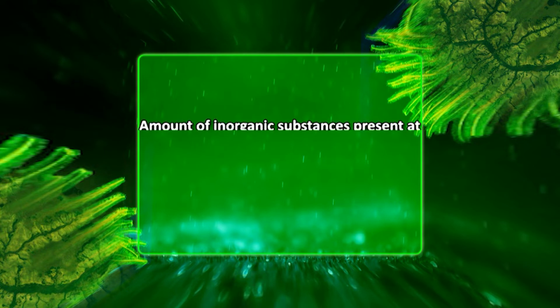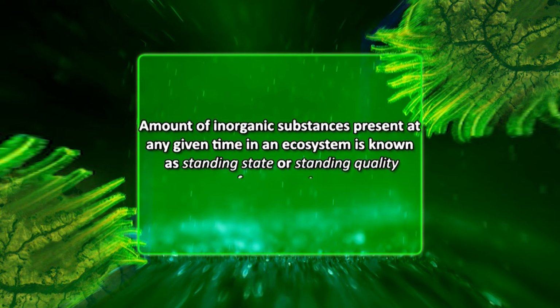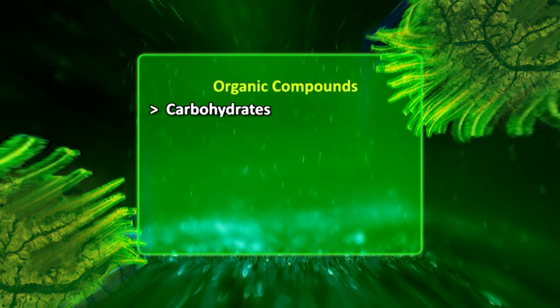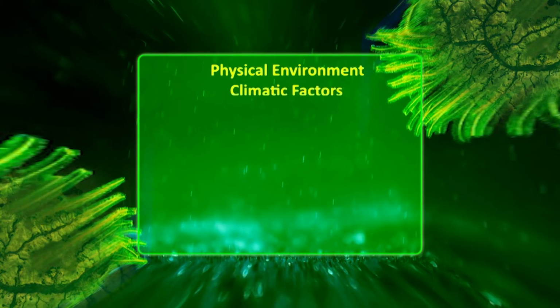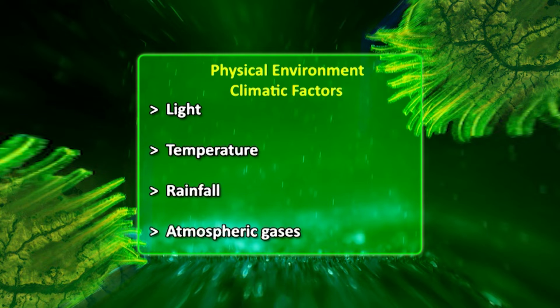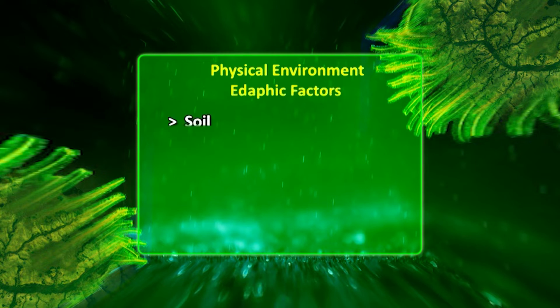The amount of inorganic substances present at any given time in an ecosystem is known as standing state or standing quality of an ecosystem. Organic compounds present in an ecosystem include carbohydrates, proteins, amino acids, lipids, etc., which mainly occur as the byproducts of organic activity or death. Physical environment includes climatic factors such as light, temperature, rainfall, atmospheric gases, etc., and edaphic factors such as soil, topography, minerals, etc.